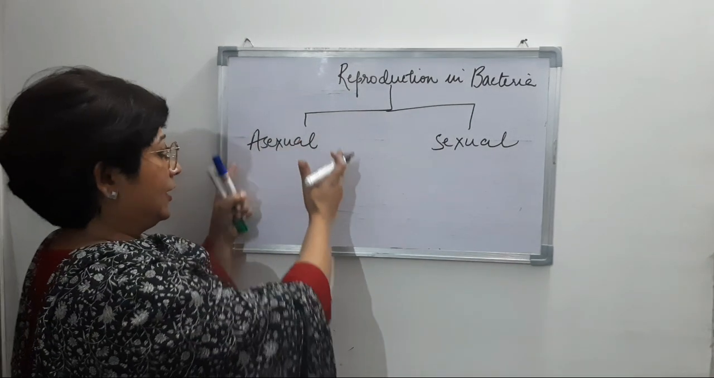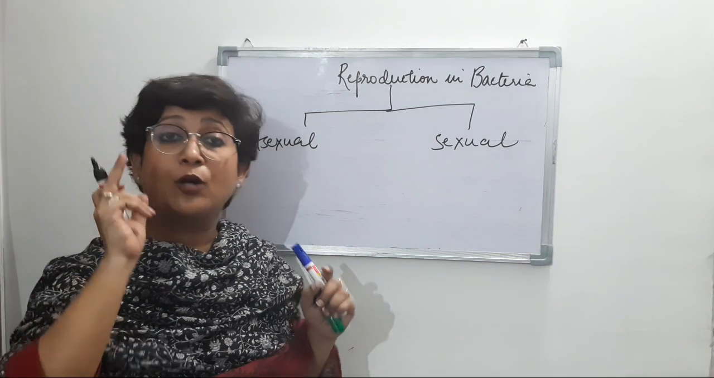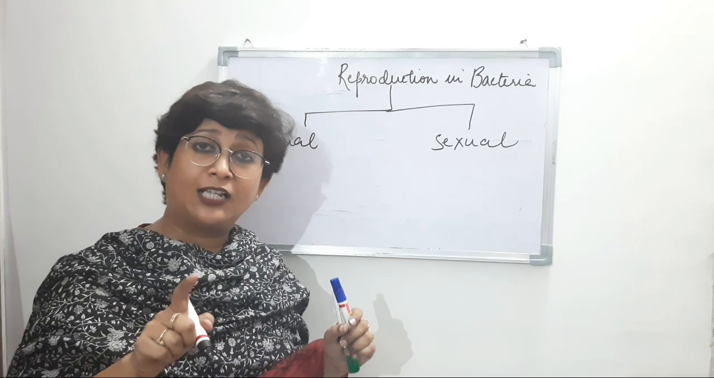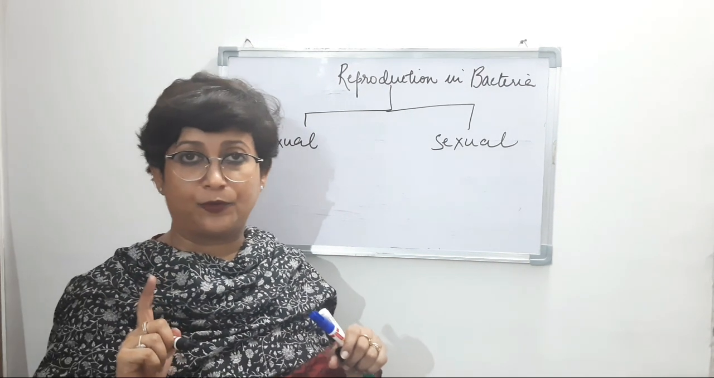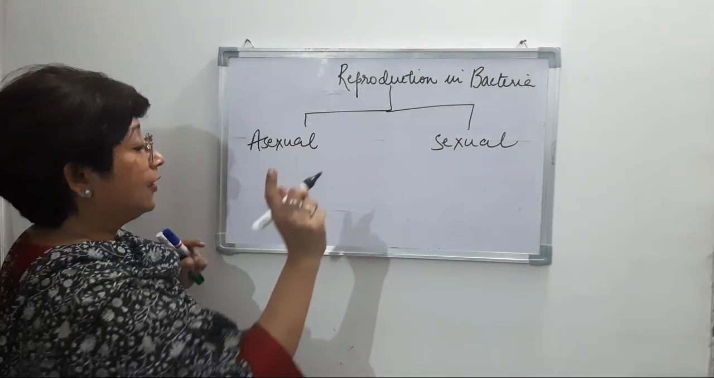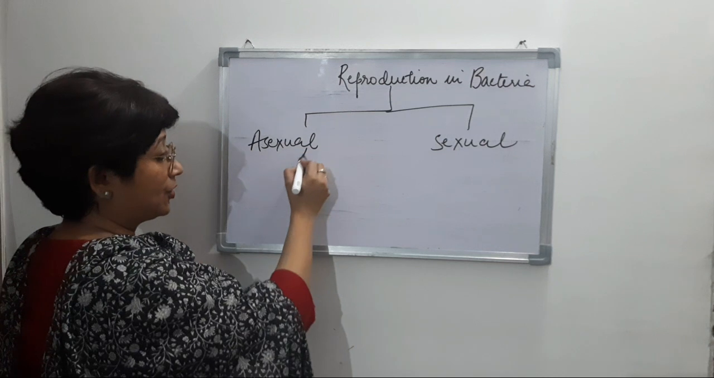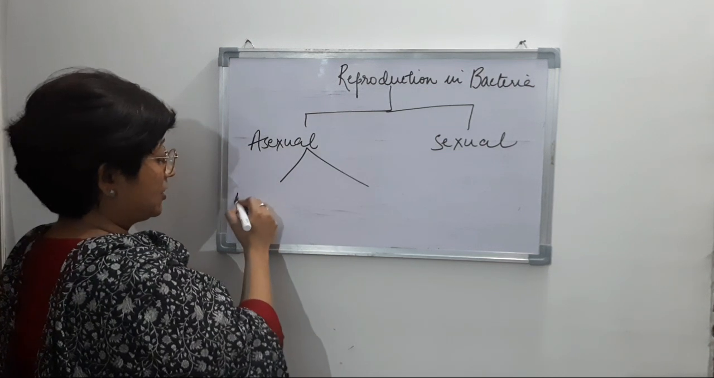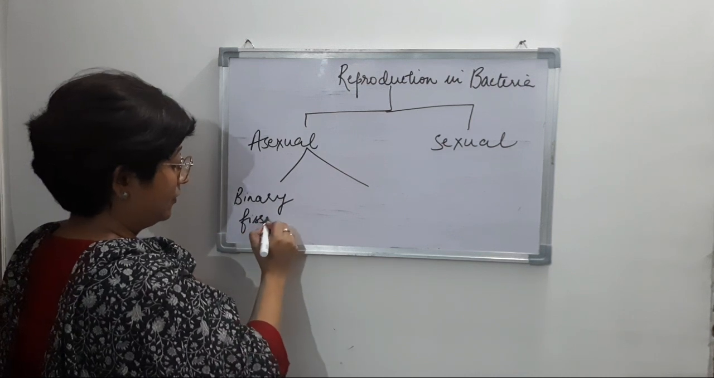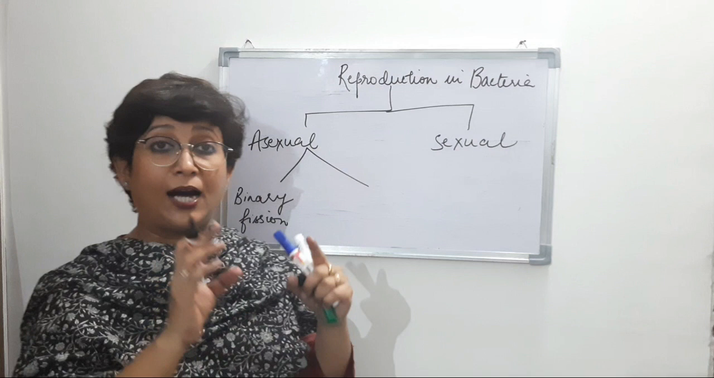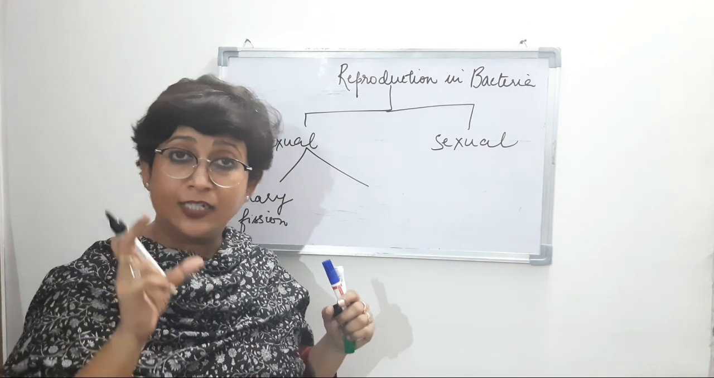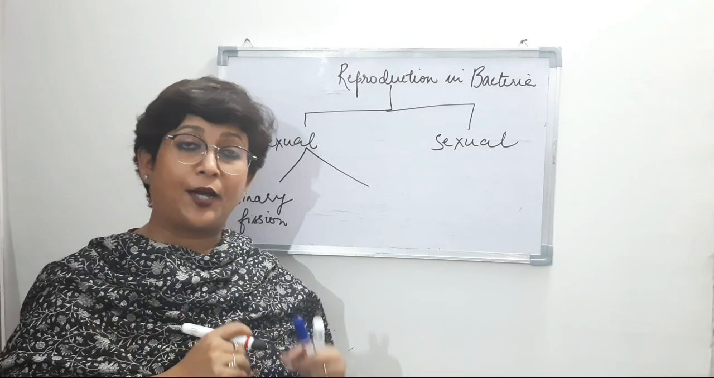Just before that, let's see what asexual reproduction is. I am not going to explain the asexual reproduction in great detail because in the first class we've already talked about it. So we will just see how asexual reproduction takes place in bacteria. There are two kinds of asexual reproduction in bacteria. The first is binary fission. Bi means two, fission means dividing. Dividing of a single cell into two cells is binary fission.